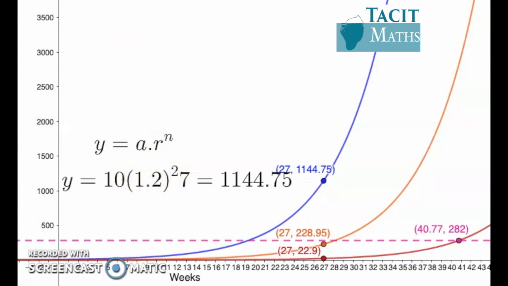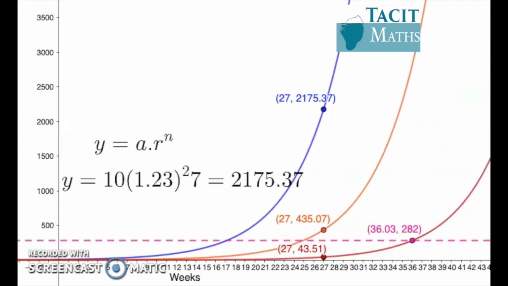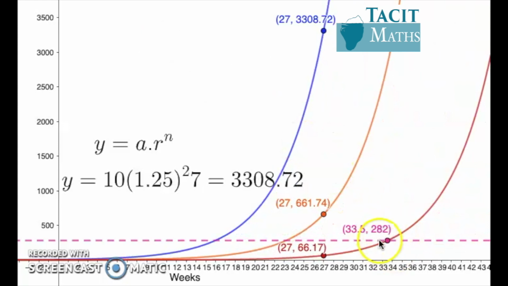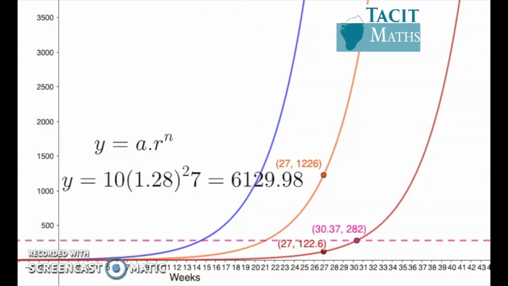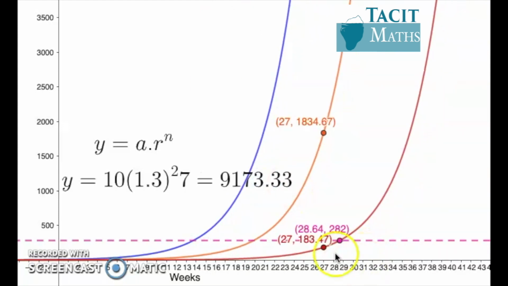Well, let's have a look at what happens when the R number increases. So it's 1.2, 1.25, and importantly, keep an eye on what is happening to this point. The higher the R number goes, the closer we get to reaching ICU capacity. So this is 1.3. If the R number becomes 1.3, that means that our ICU capacity is very, very close altogether. So that is what we need to be worrying about.